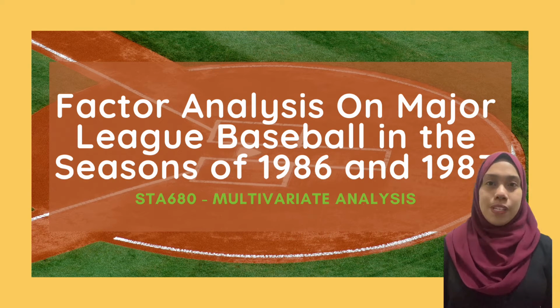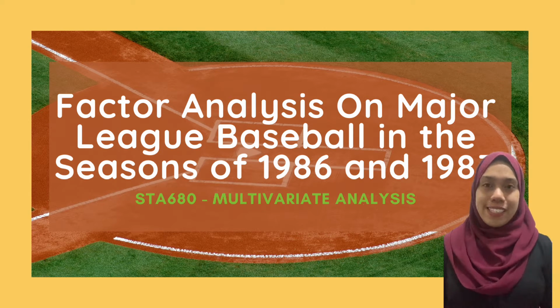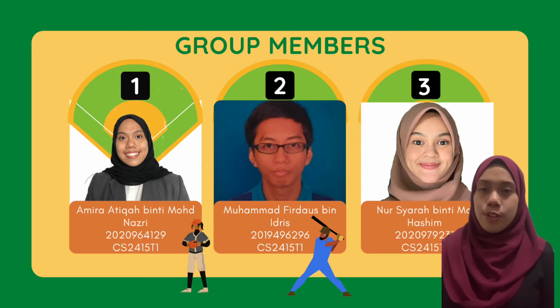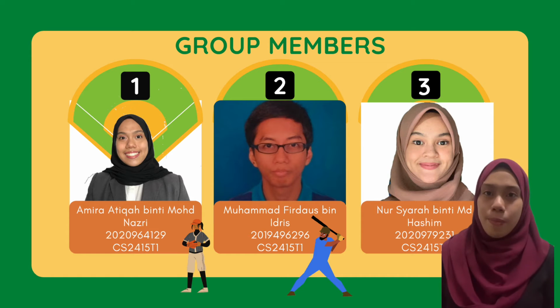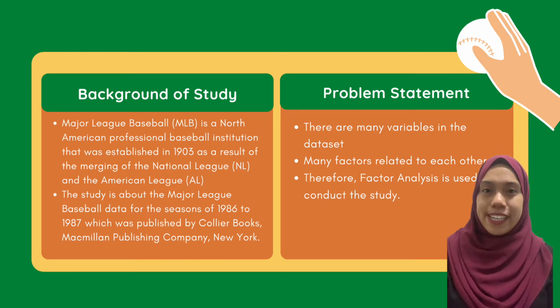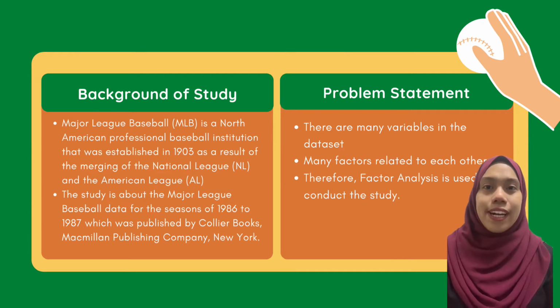Today, we would like to present our report on factor analysis on Major League Baseball in the seasons of 1986 and 1987. First, I would like to introduce each of the group members. I am Amira Atika and the other two members are Muhammad Firdaus and Nur Shara. We are from group CS2415T1.